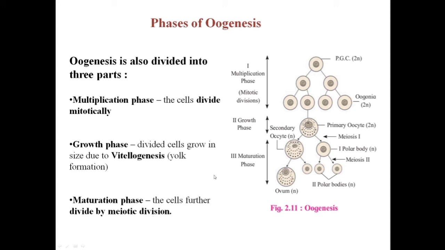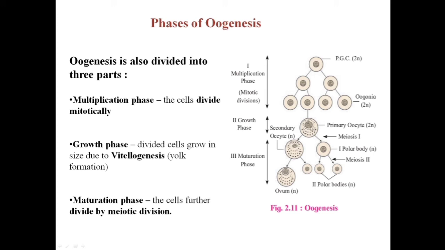So now let us see all the phases of oogenesis in detail. In the first phase, the multiplication phase, the primary follicle undergoes multiple mitotic divisions, forming diploid oogonia. Now this diploid oogonia enters the next phase, which is known as the growth phase, where the oogonia increases in size by the process of vitellogenesis, that is yolk accumulation or yolk formation.